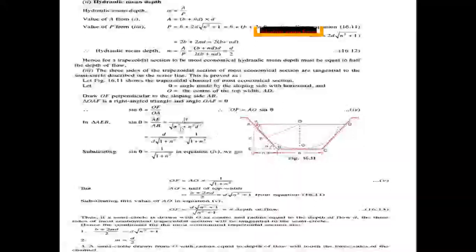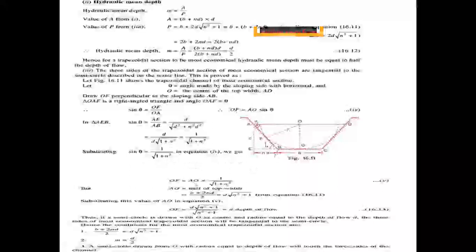Taking d square common, AB equals d root of 1 plus n square. In the numerator and denominator, d cancels. Finally, sin theta equals 1 by root of 1 plus n square. This is equation 4.